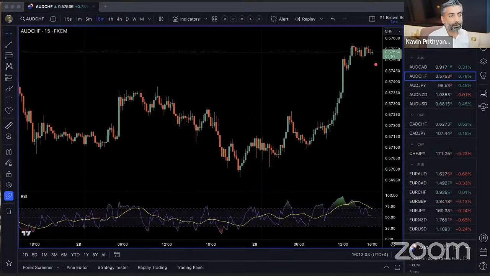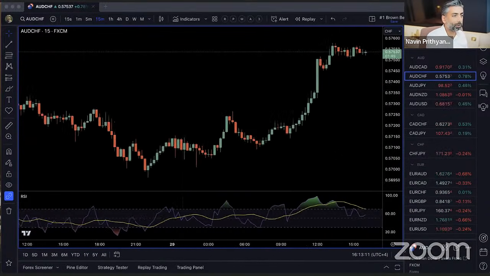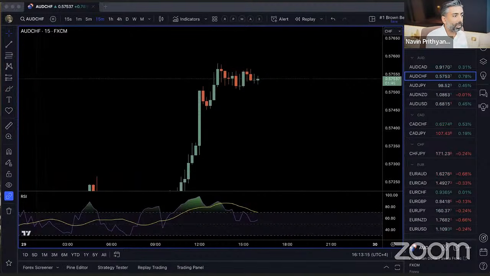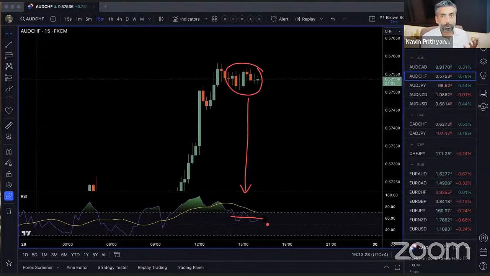Now, if I choose 5, in the last 5 candles, has anything happened on this chart? Tell me, all of you guys. I'll make the screen a bit bigger. Okay, and in the last 5, has anything happened? Nothing has happened. And if we look down into the RSI, RSI is just chilling, right? So at the current moment, RSI is not saying anything.